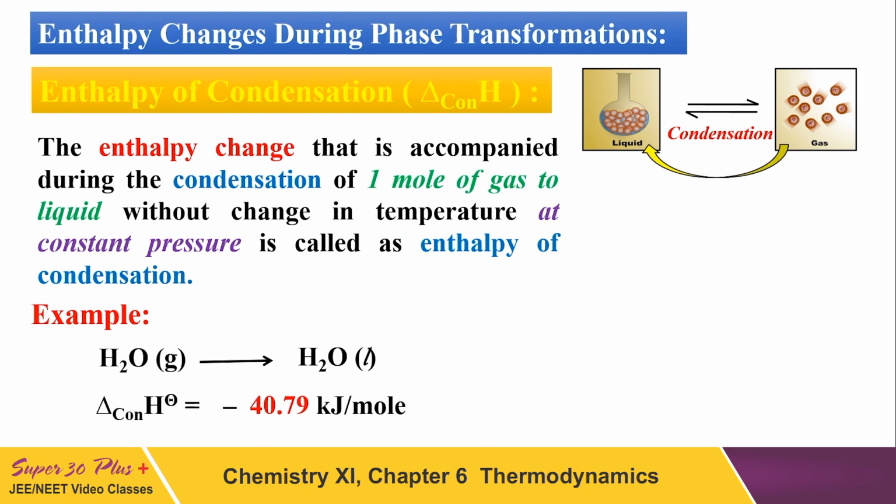Enthalpy of condensation. What is enthalpy of condensation, students? When gas is converted into liquid. This is released energy. Conversion of liquid into gas is heat absorbed, and here it is released energy. So it is a negative sign. This energy is released for the conversion of 1 mole of gas to a liquid without change in temperature, and of course at constant pressure.